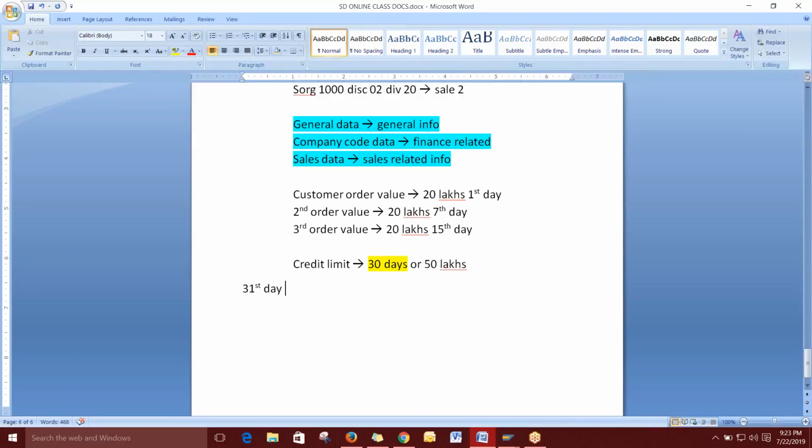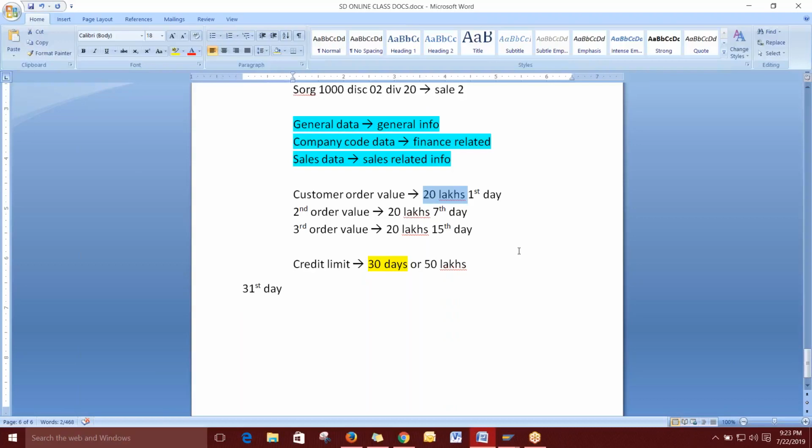Yes, sir. But between the fourth order and the first order, the credit limit is 15 days as a gap. Yeah, that is not an issue for the system. The system will take only 30 days. It will give freedom of 30 days for this particular customer, so within 30 days you can give multiple orders. That is not an issue. After 30 days, on the 31st day, it will check the limit for the first order.